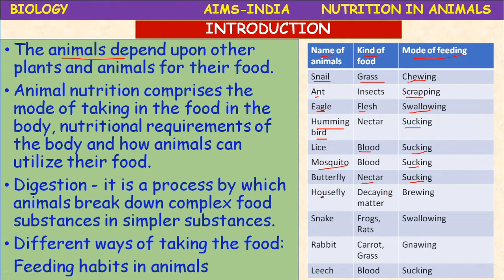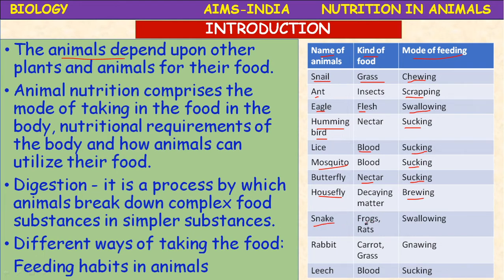Next, housefly. Housefly feeds on decaying matter. The method is called sponging. Sponging and sucking type of mouth parts are present in the housefly. It dissolves the food material by spitting saliva on that food, and after dissolving it absorbs it. Sponging, that method is called.